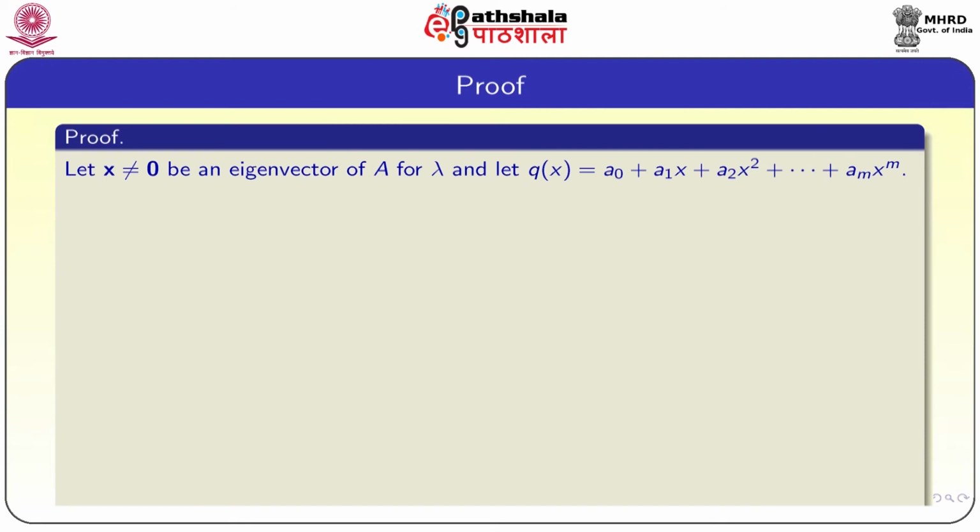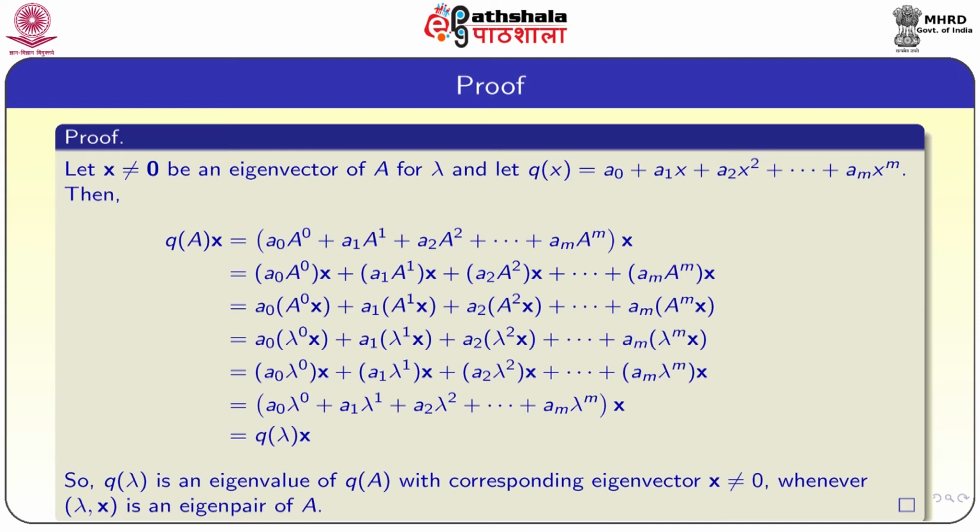Proof: let x not equal to 0 be an eigenvector of A corresponding to lambda, and let q of x be a polynomial taken as a0 plus a1 x plus a2 x square and so on, up to am x power m. Then q of A into x is equal to a0 into A power 0, that is identity, plus a1 into A power 1 plus a2 into A square and so on, am into A power m, into vector x.